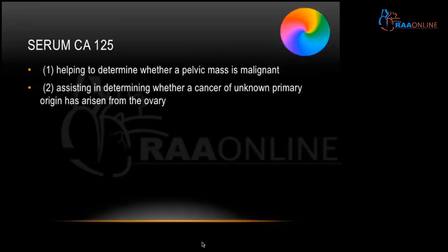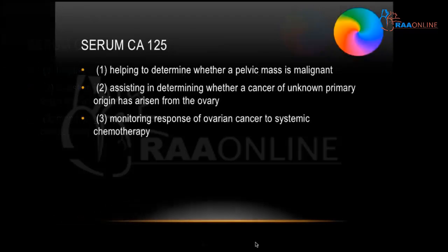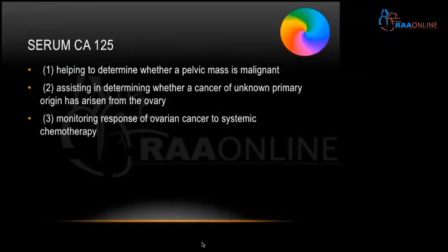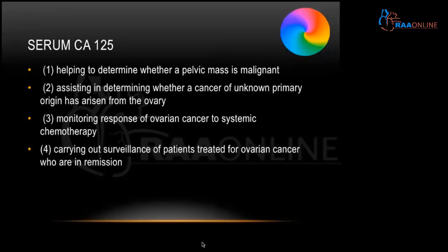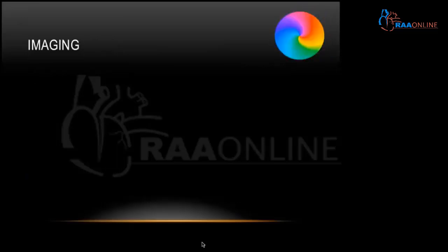What is the use of the serum CA-125? It helps to determine whether a pelvic mass is malignant, assists in determining whether a cancer of unknown primary origin is present in the ovary, and is used for monitoring response to ovarian cancer systemic chemotherapy, carrying out surveillance of patients treated for ovarian cancer who are in remission, and screening for ovarian cancer in high-risk populations, that is, patients with a strong family history of BRCA1 or 2 mutations.